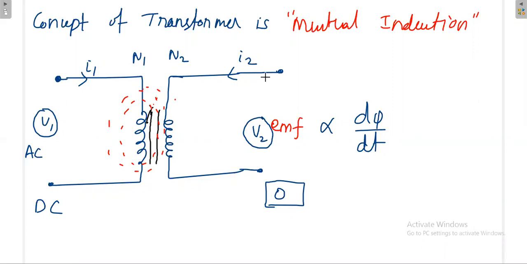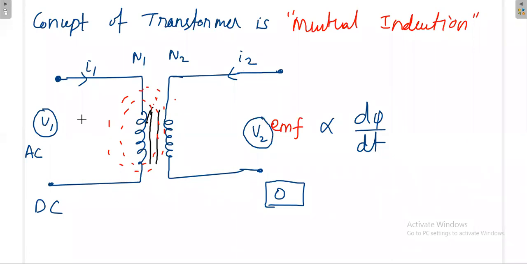And then because of this EMF, again, based on the load at the secondary side, some current will flow. That current we call as I2. Now V1 we are applying, and I1 is flowing due to V1. Flux is created, and the flux is linking with the secondary coil. Because of the flux linkage, V2 EMF is induced. Because of that, I2 is flowing.